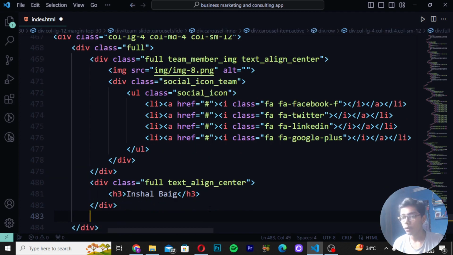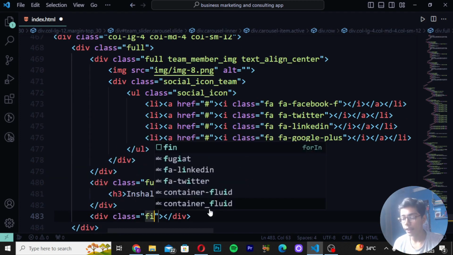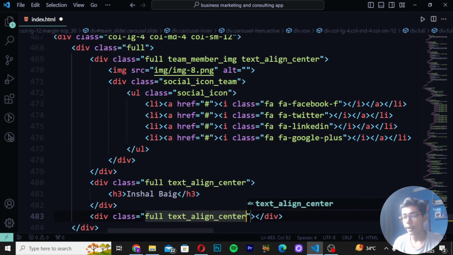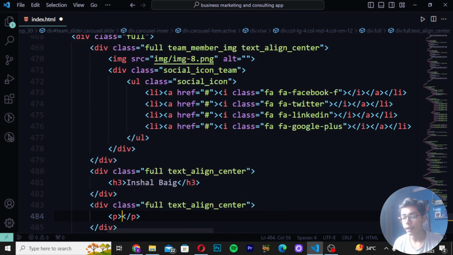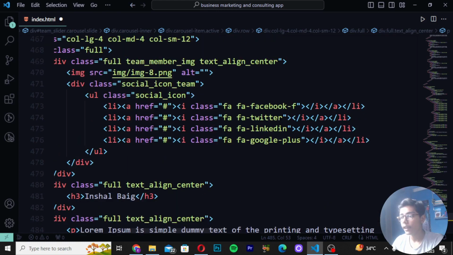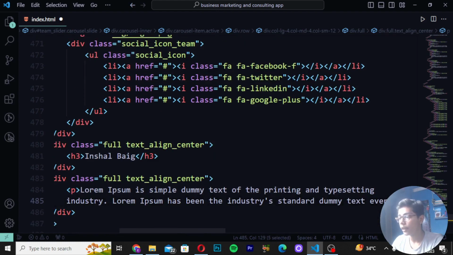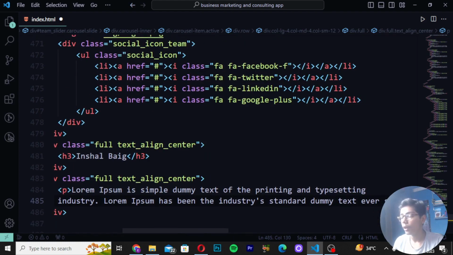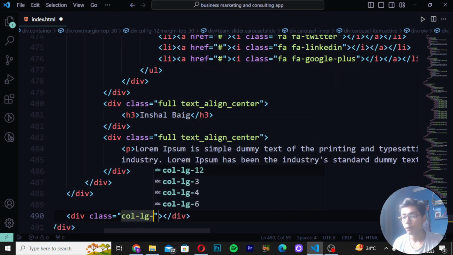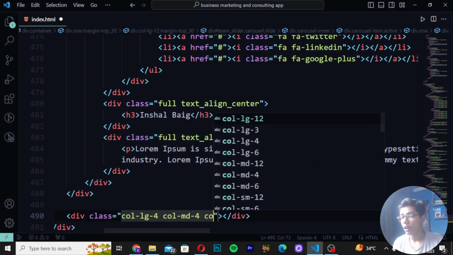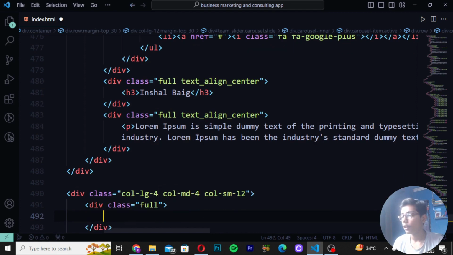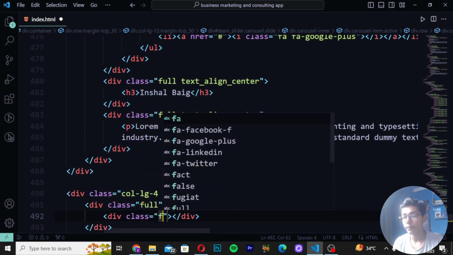Then you have to just move down right here div class, write here full text, and then you have to now just write here full text align center, and then here I will be writing p tag. Paste the text here, press backspace and take the p tag down. So you can see this is the p tag. It is already down, so we don't have to do that. Just move down after the three divs. Right here div class col-md-4, and I will be writing here col-md-4 col-sm-12. Then you have to now just write here div class as full and write div class as full again.